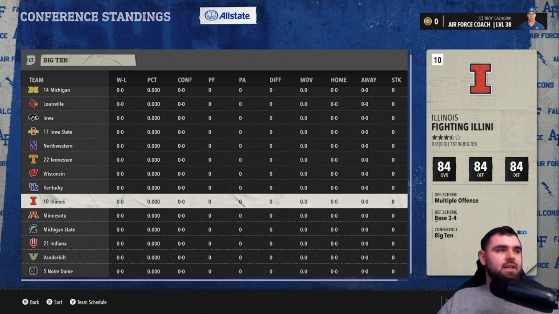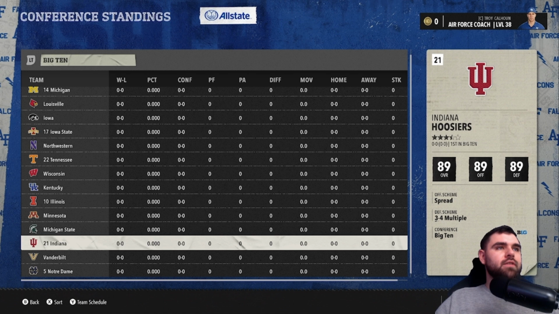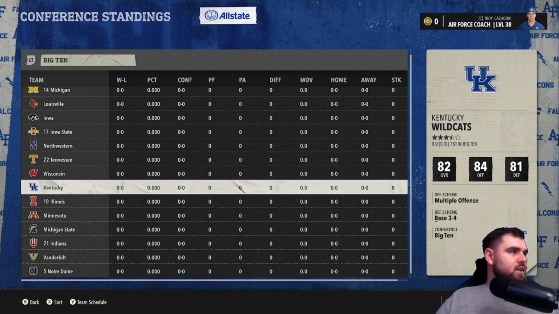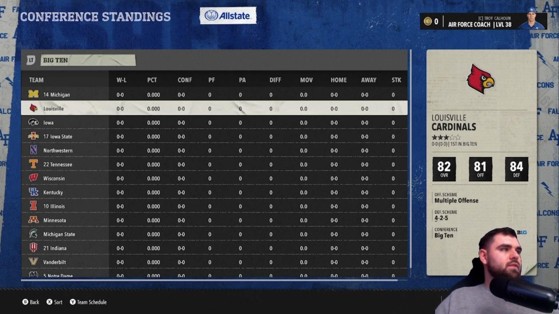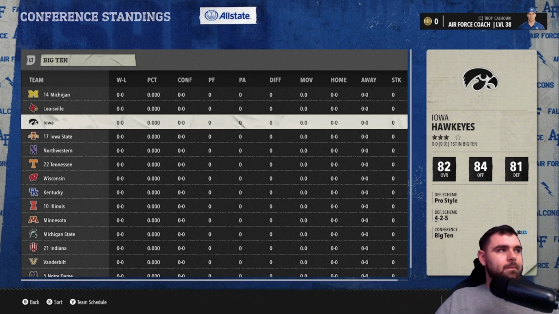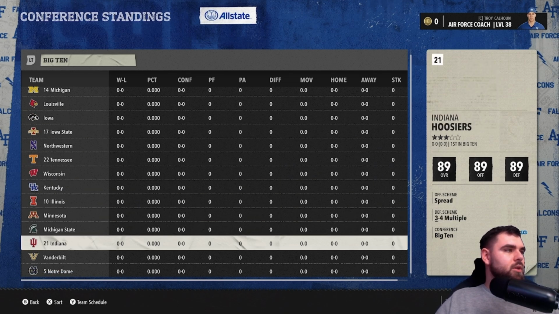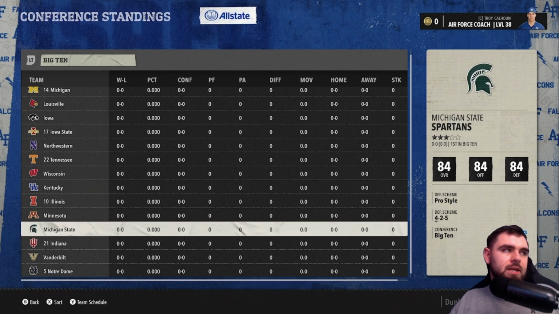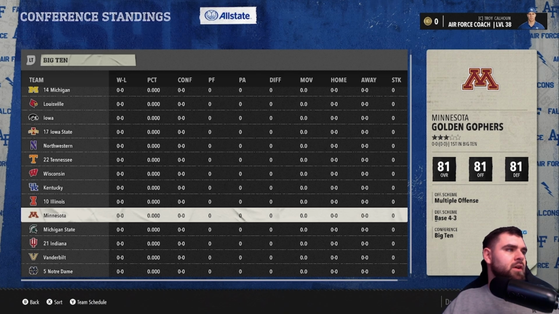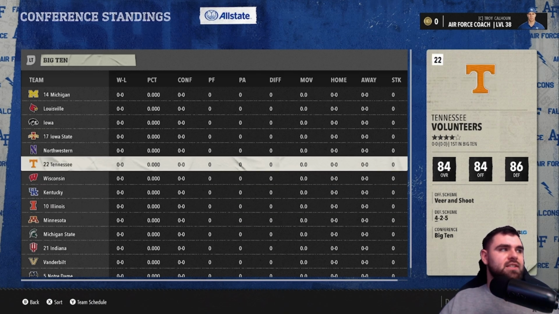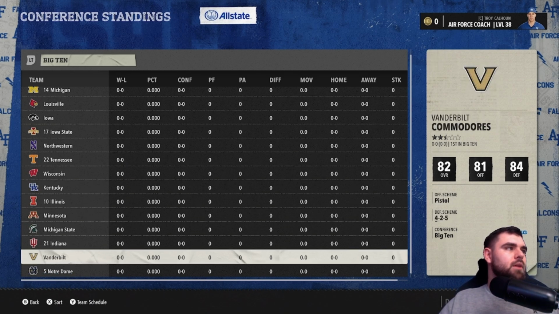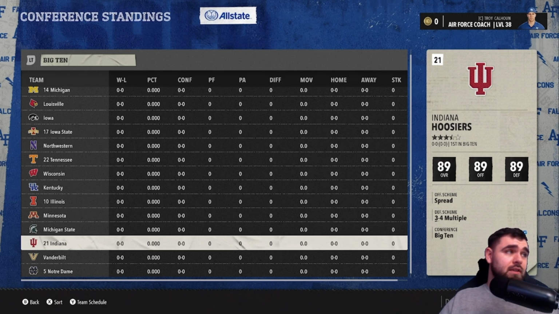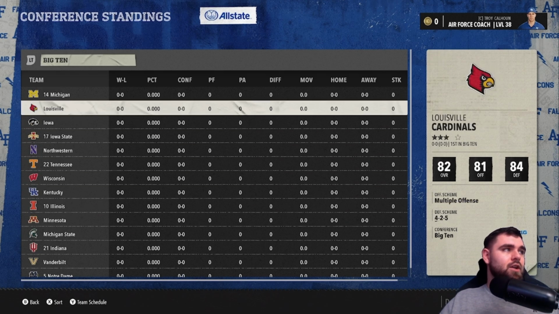And then obviously Indiana winning the championship in real life in the year that's going to be coming up in the series. And then some fun depth like Kentucky, Wisconsin's been good for a long time. Louisville seems to be relevant all the time. Iowa is always relevant. Vanderbilt was relevant this year. Michigan State sometimes pops in the mix. Same with Minnesota. So I don't see this conference staying very stagnant. I can see a lot of moving up and down. But interestingly, might be a conference where not a whole lot of relegation is coming out of them.